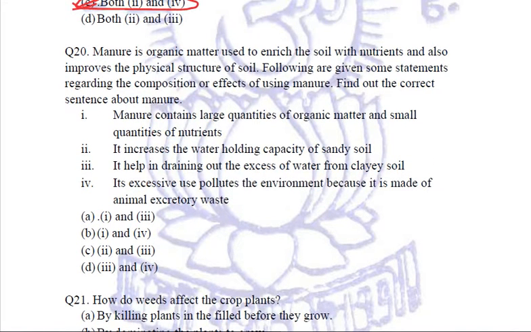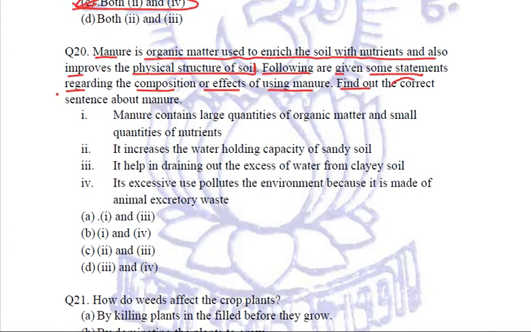Coming to yet another long question. Let us read it out. Manure is organic matter used to enrich the soil with nutrients and also improves the physical structure of the soil. Okay, let us read further. Following are given some statements regarding the composition or effects of using manure.